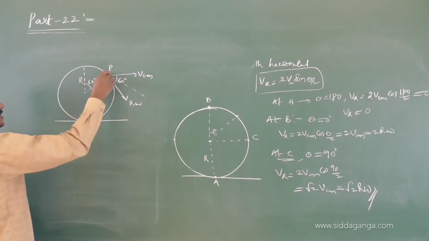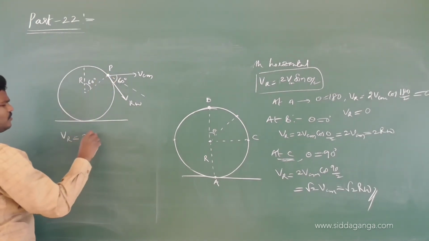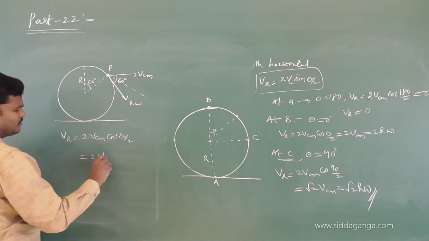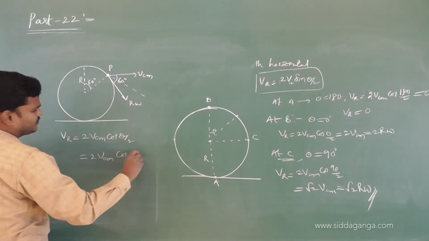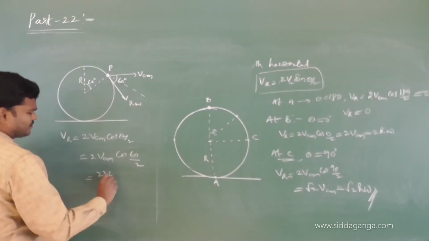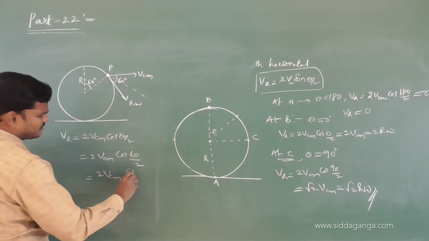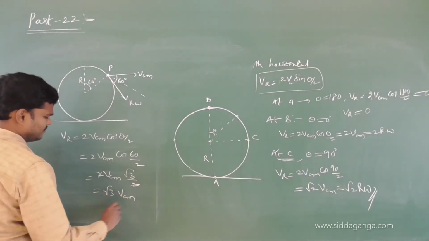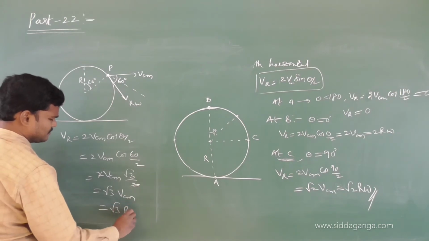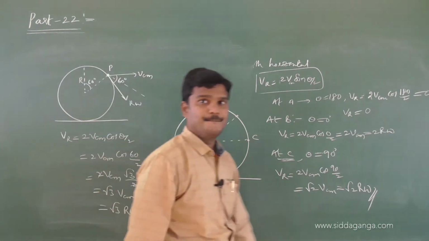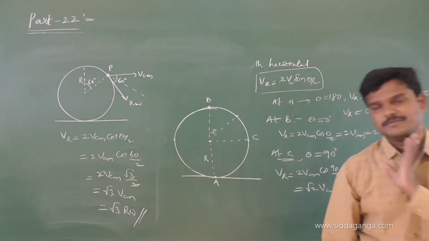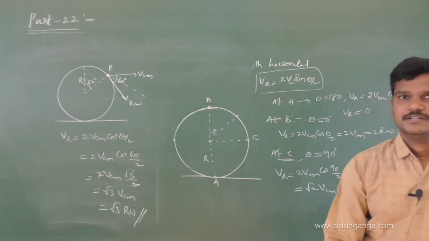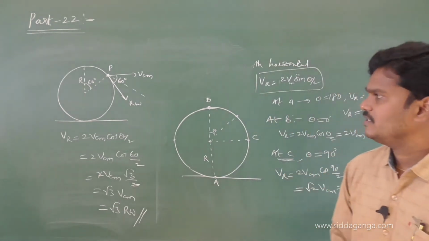V resultant at this point is 2 VCM cos theta by 2, 2 VCM cos 60 by 2, 2 VCM cos 30, root 3 by 2, root 3 VCM, otherwise root 3 R omega. Simple question. They may give 120 degrees, whatever, or 37 degrees; 37 you also know clearly, the 3, 4, 5 triangle. Okay, take this.